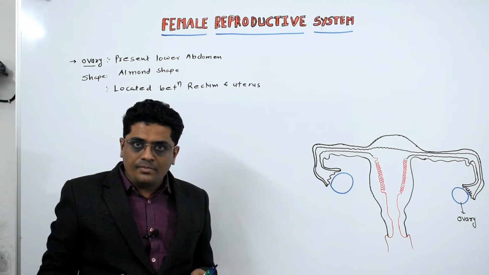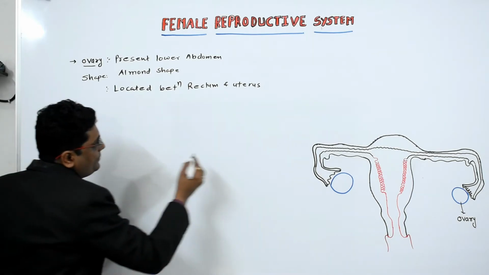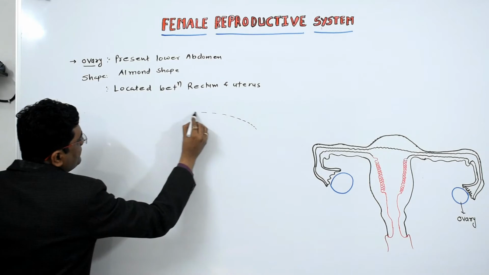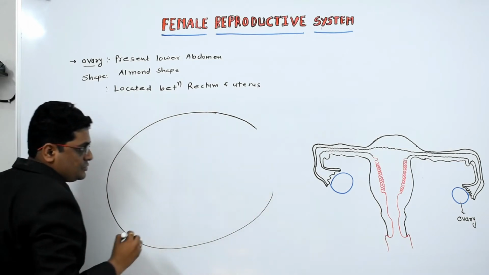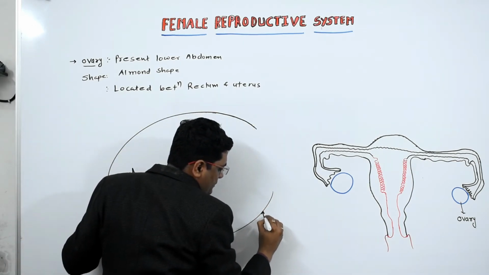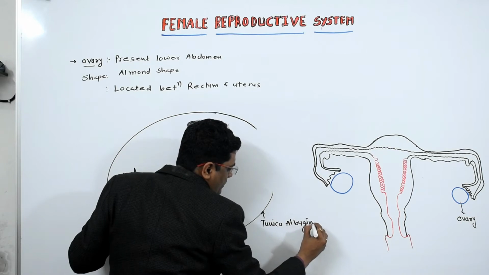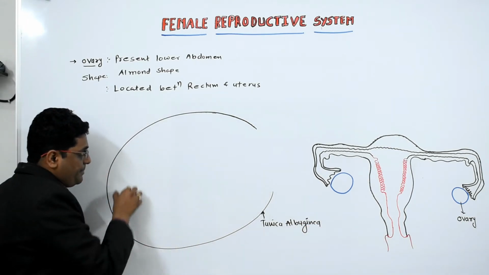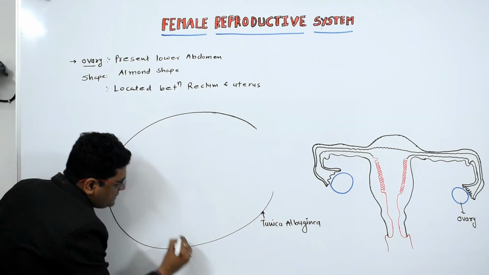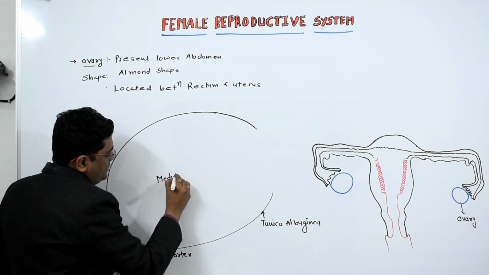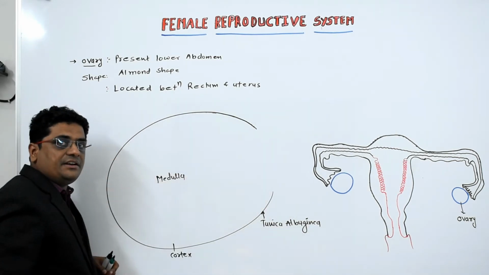अगर हम ओवरी का सेक्शन लेंगे तो the outermost covering of ovary is known as the tunica albuginea, and the ovary possesses two parts, one is the cortex and the medulla. So if we take the section of the ovary, the outermost covering is the tunica albuginea, the outer part is the cortex, the central part is the medulla, and this portion is known as the hilum, through which the blood vessels enter into the ovary.